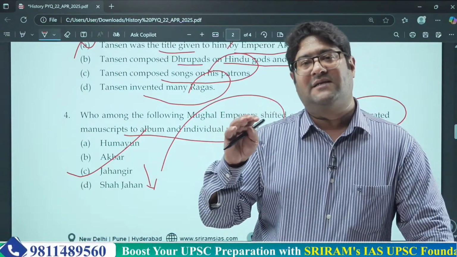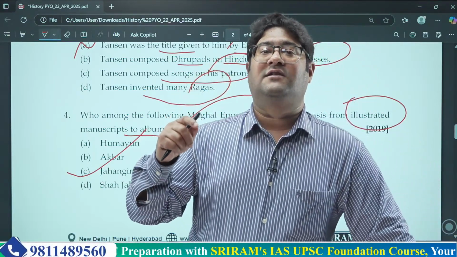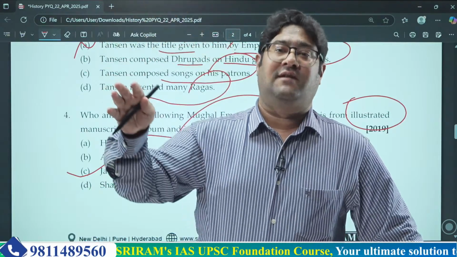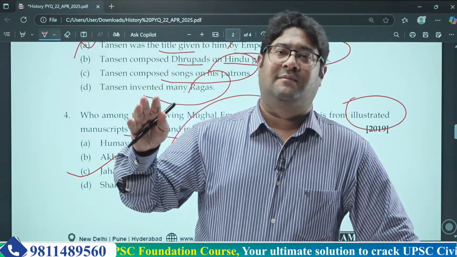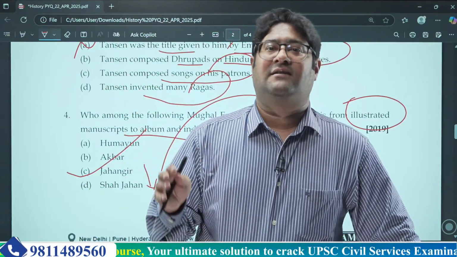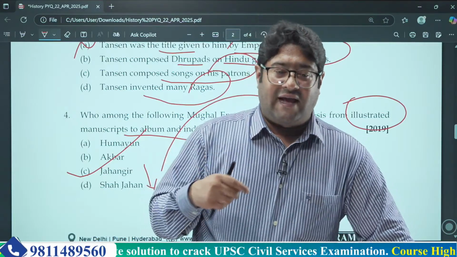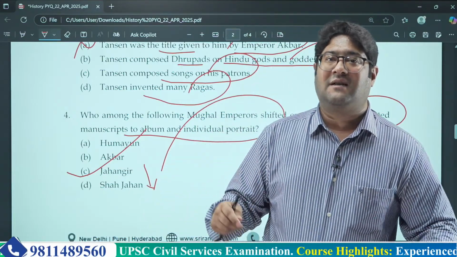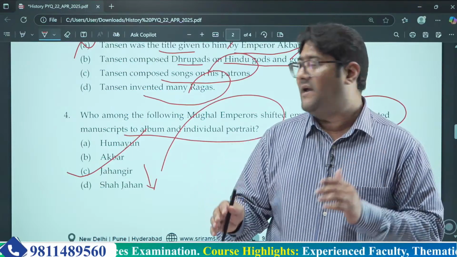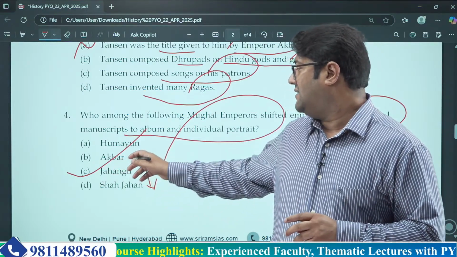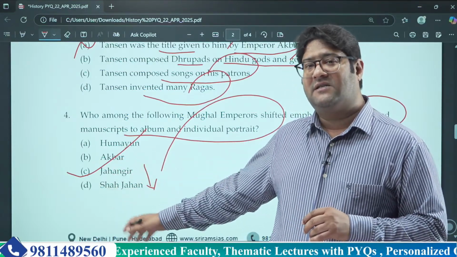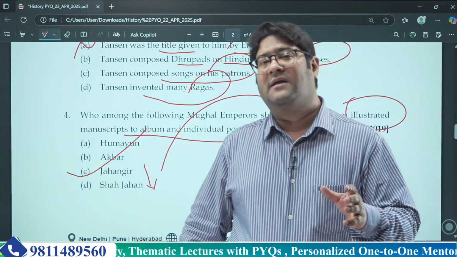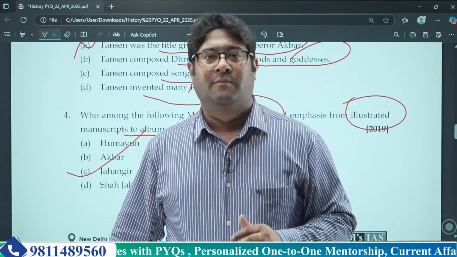It didn't stop; it just stopped getting patronage from the Mughal emperor himself. They would have faced some issues, but they persisted somehow so that their expertise was not lost. So the correct answer to this question is Jahangir, which persisted till Shah Jahan, but during Aurangzeb's period these things literally disappeared from the Mughal court.